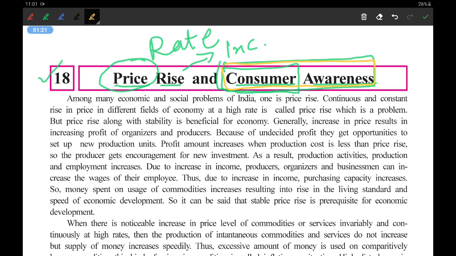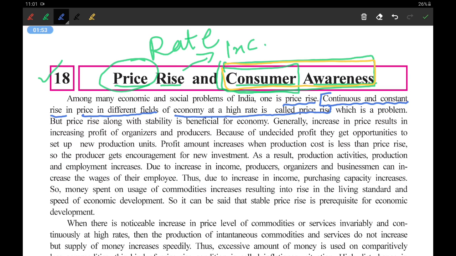Among many economic and social problems of India, one is price rise. So one of the major problems is price rise. Continuous and constant rise in price in different fields of economy at a high rate is called price rise. Now see what is price rise, then this can be the definition. Continuous and constant rise in price in different fields of economy at a high rate is called price rise. So this can be the definition, okay.